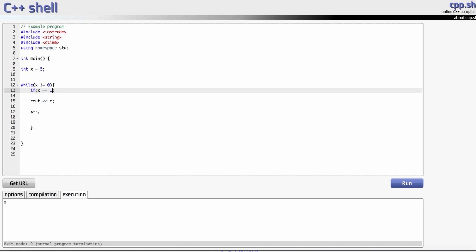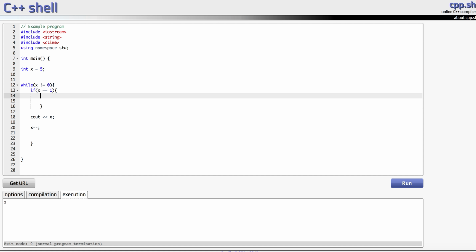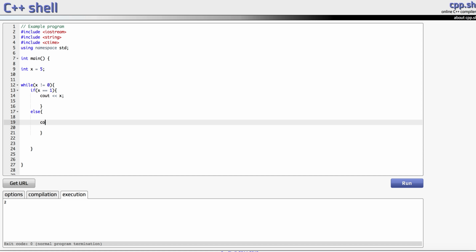So I'm going to go if x is equal to 1, cout x, just x, and else cout x, but also follow it up with a comma. And after this, I'm going to decrement x.